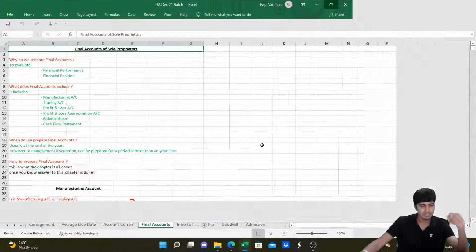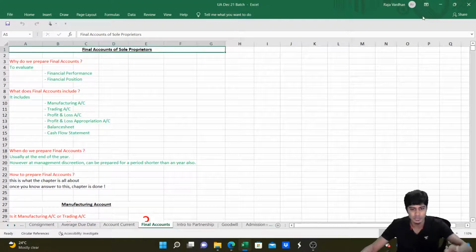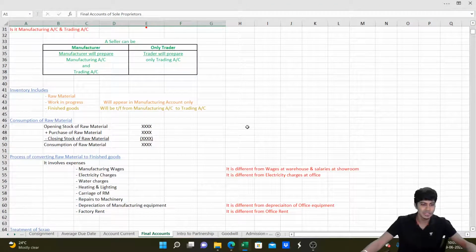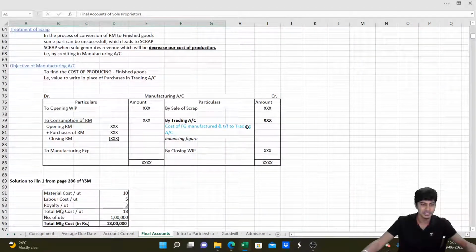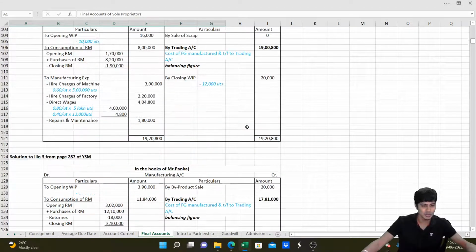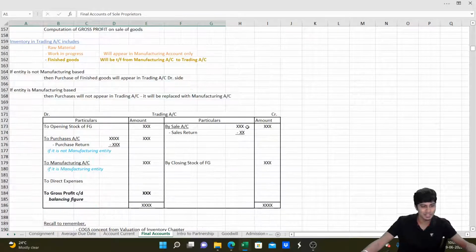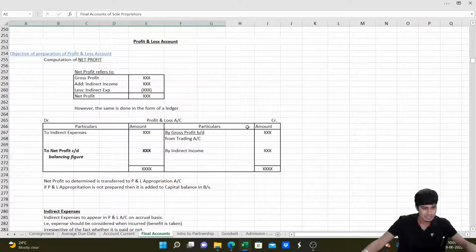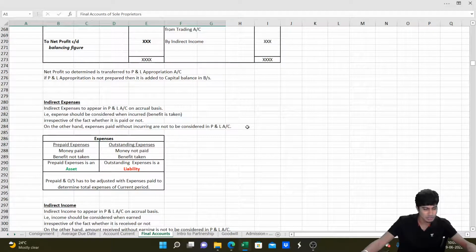Point is, the entire final accounts revision is going to be, let's say, a short one. If I do some 35-40 hours of revision, it will not be called a marathon. You guys would not watch it also. You will be like, what, 30 hours revision? Revision has to be quick. Revision has to be crisp. That is the reason I am skipping that. If not, I would show it to you in detail, guys.